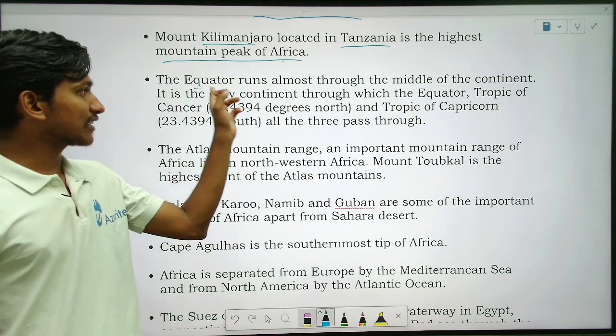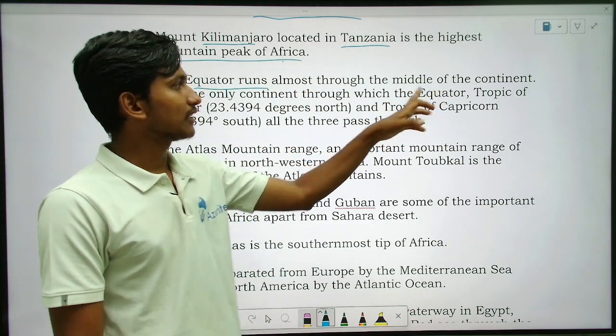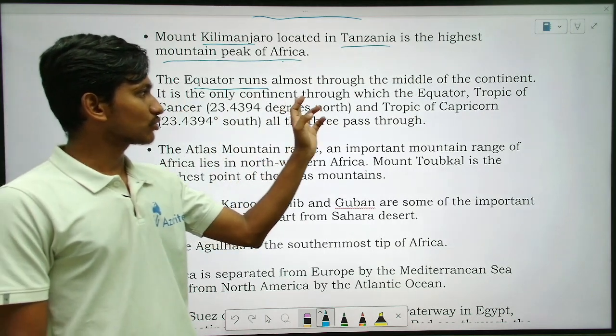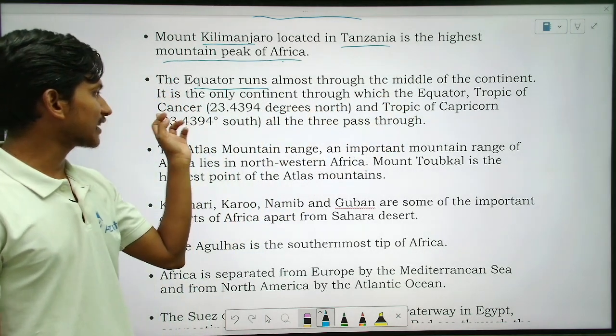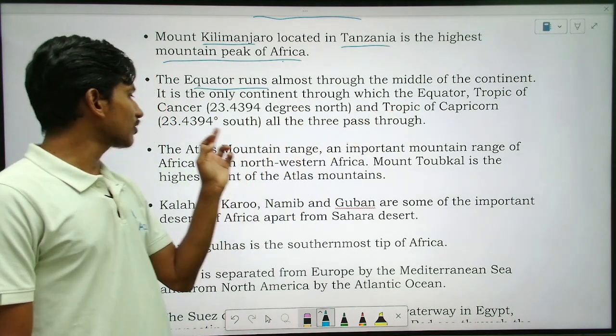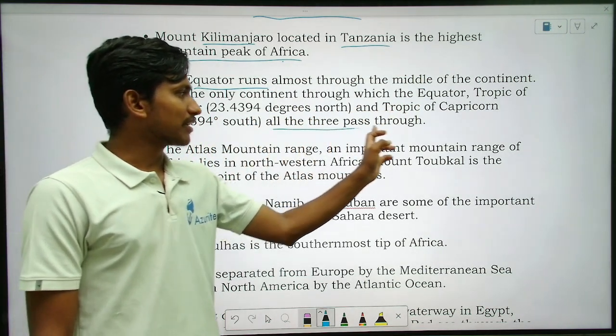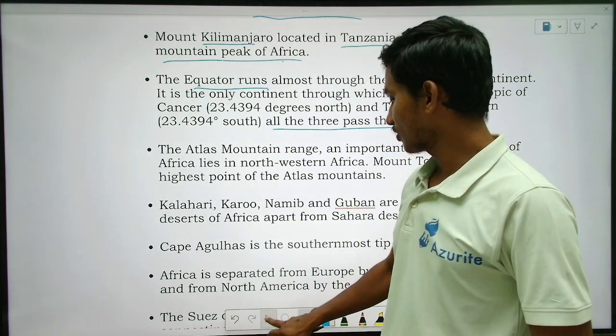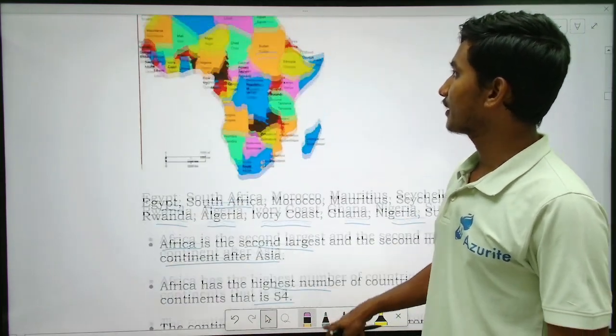Next, the equator runs almost through the middle of the continent, and it is the only continent through which the equator, Tropic of Cancer and Tropic of Capricorn, all three pass, right? So this is Africa, right? If you see, this is the Africa continent.